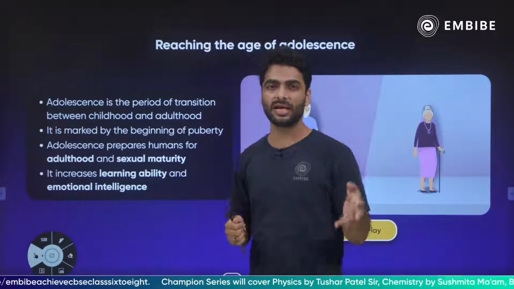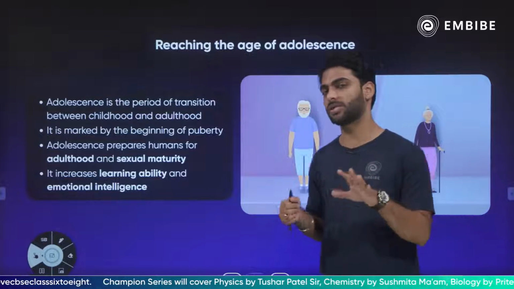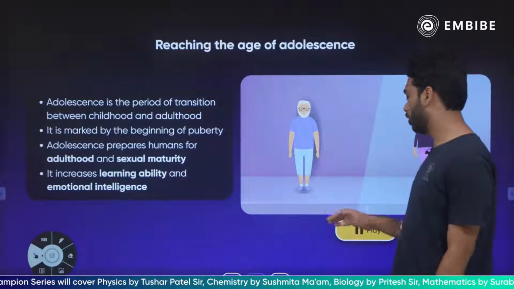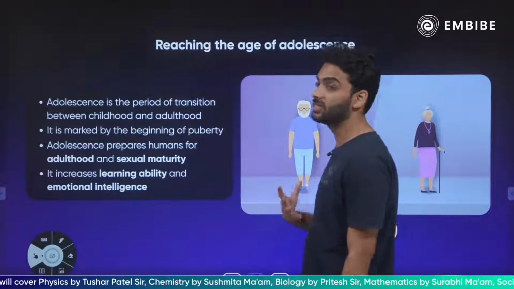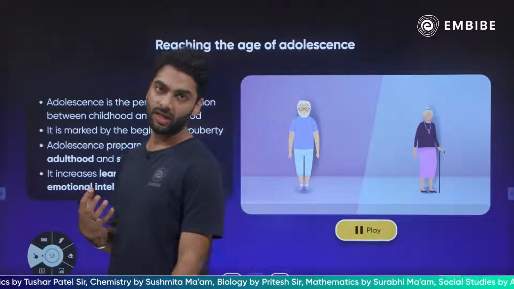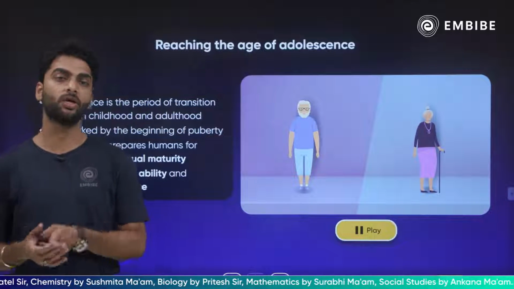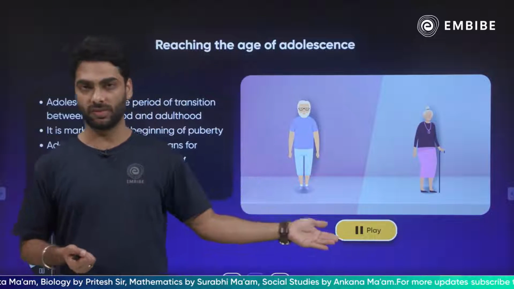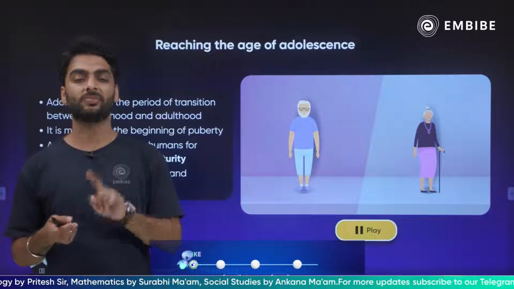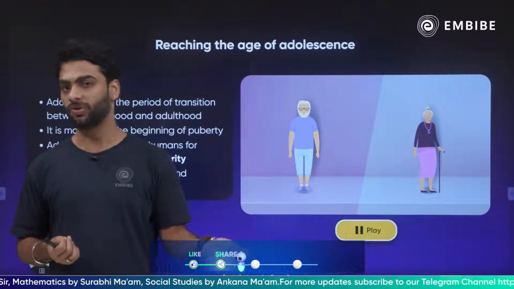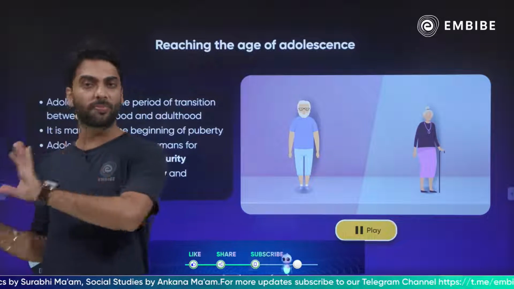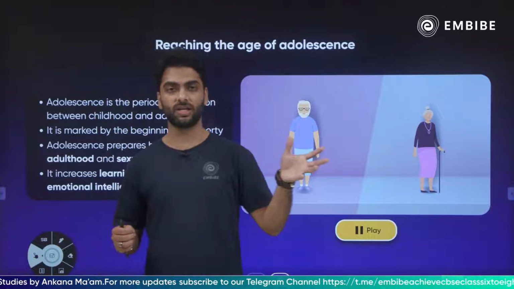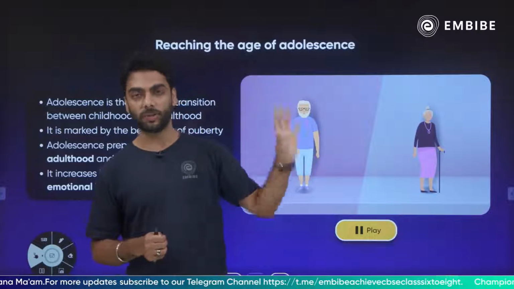Puberty starts in girls at around 10-11 and it starts in boys around 11-12, right? Then during adolescence, what happens is that a human achieves sexual maturity. A human becomes physically and biologically capable to reproduce, but he or she is not yet mentally, emotionally, financially ready to reproduce. So your body has just prepared you that okay beta, abhi aap you have turned 14-15 years of age, so you are capable to reproduce.